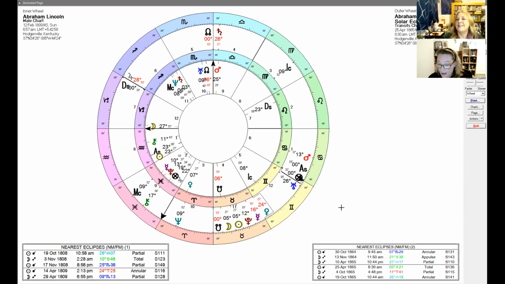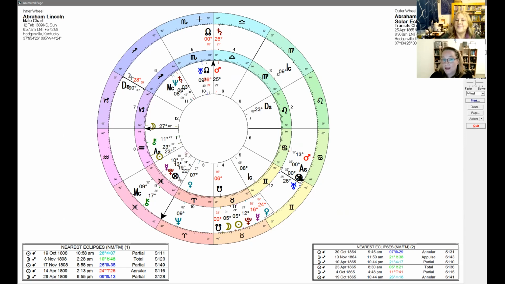Yeah. He was the president we were talking about who was shot in between eclipses. So you can see here the eclipse degree, 5 degrees of Taurus, is right on his south node, which south node is often considered malefic or not good. Doesn't bring good things. It's in his 4th house of home and family, but it's also the grave. It's endings as well. So it's rather interesting that this eclipse happened on his south node.